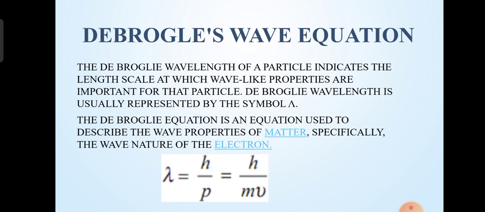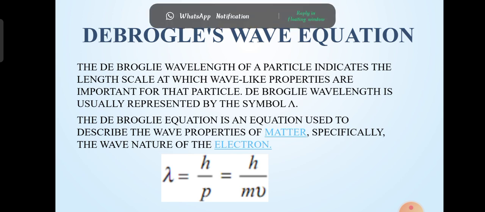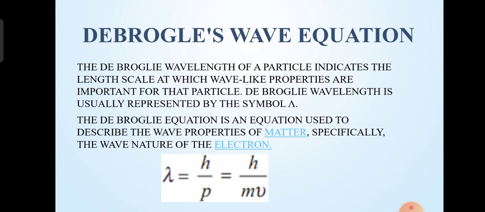De Broglie's wave equation. The de Broglie wavelength of a particle indicates the length scale at which wave-like properties are important for the particle. De Broglie wavelength is usually represented by the symbol lambda. The de Broglie equation is an equation used to describe the wave properties of matter, specifically the wave nature of the electron. Lambda equals h by p, that equals h by mv.